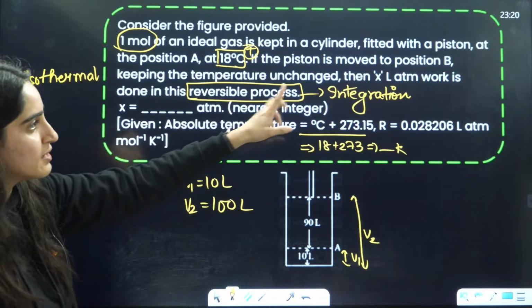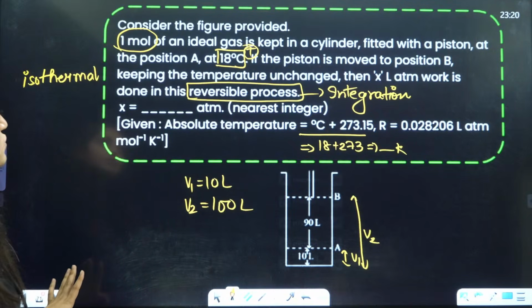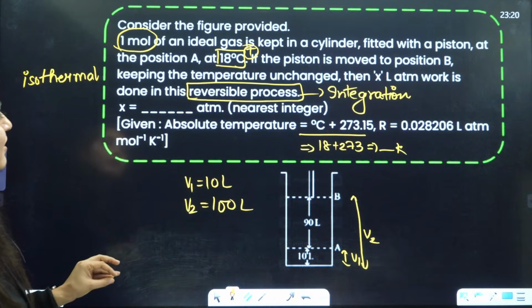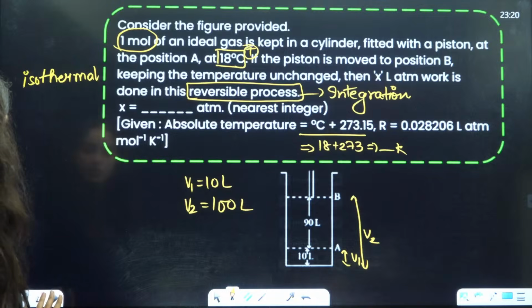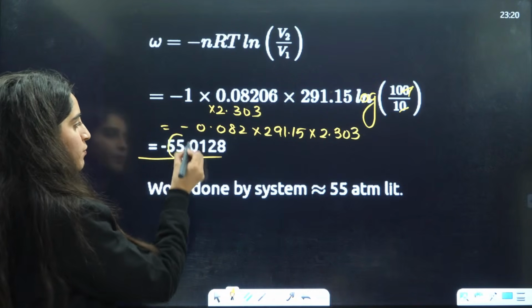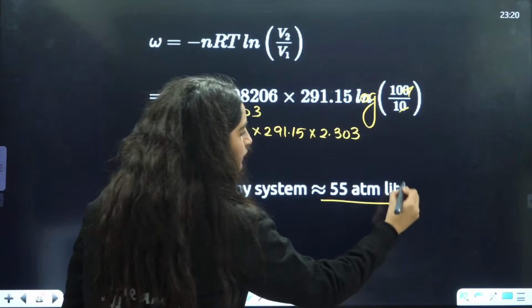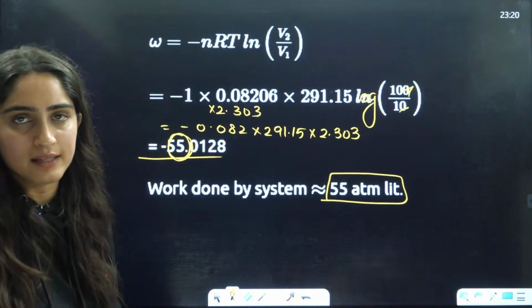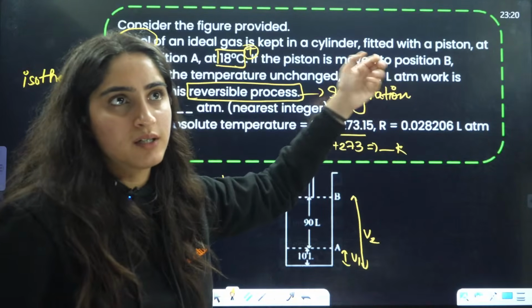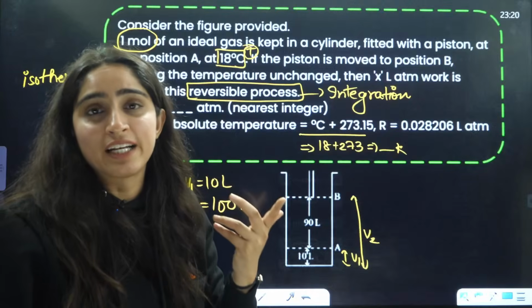Now, what is X? X is X liter atmospheric. Right? This is what they are keeping the temperature unchanged. Then X liter atmospheric work is done in this irreversible process. Right? So, the work done will be approximately 55 atmospheric liter. Now, you will say, ma'am, they have not written positive or negative here.